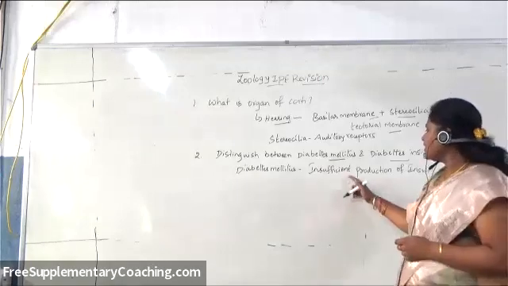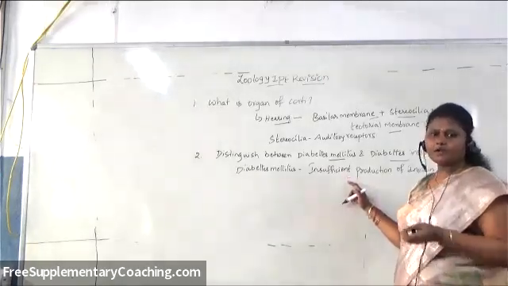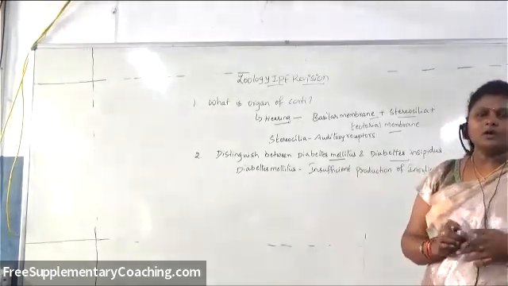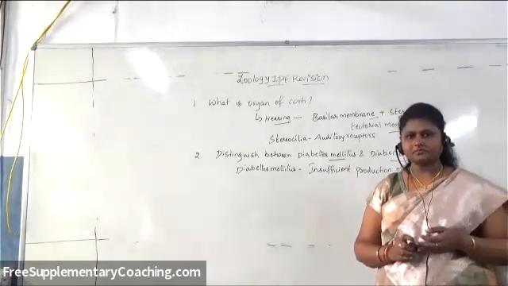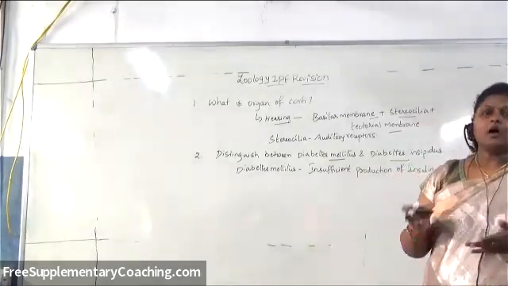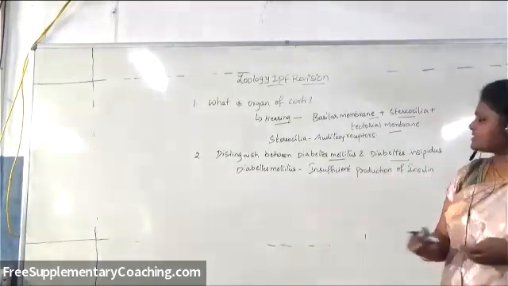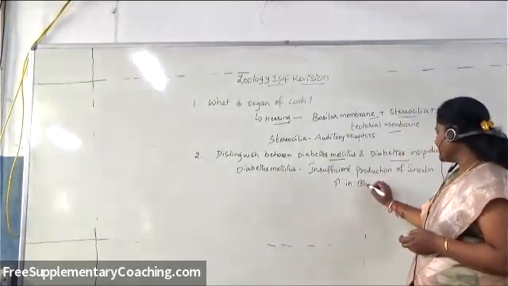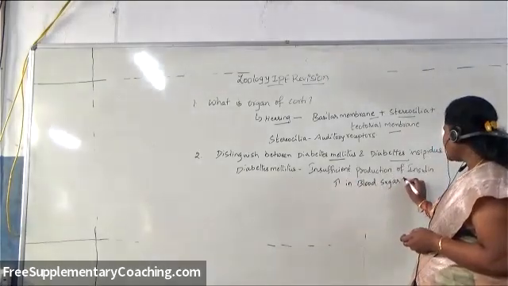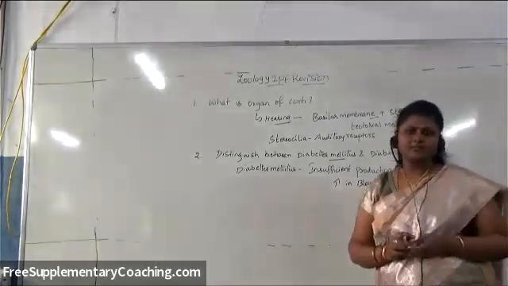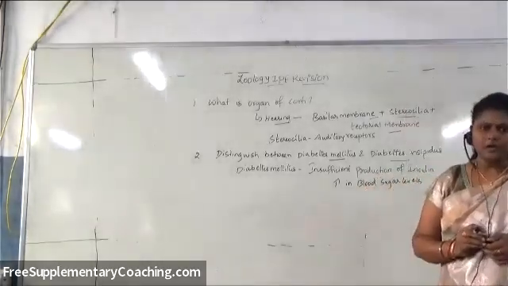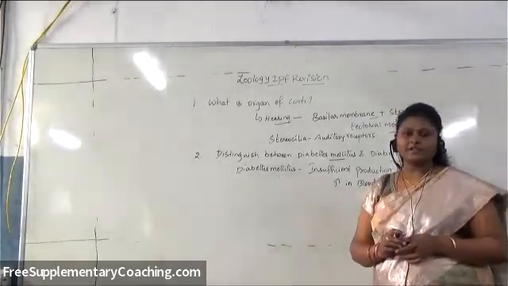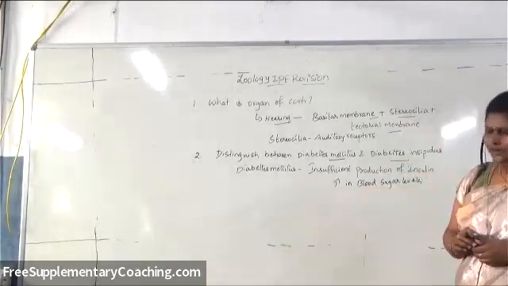In people who have insufficient production of insulin, or even if insulin is produced but they show resistance to insulin, both these are factors responsible for an increase in blood sugar levels. So the blood sugar levels are elevated whenever there is insufficient production of insulin or resistance to insulin, thereby creating a condition called diabetes mellitus.